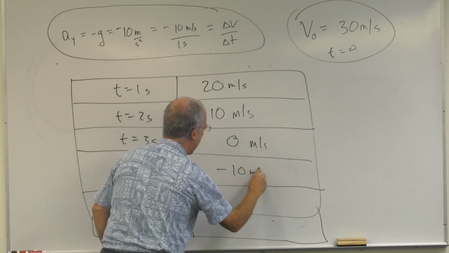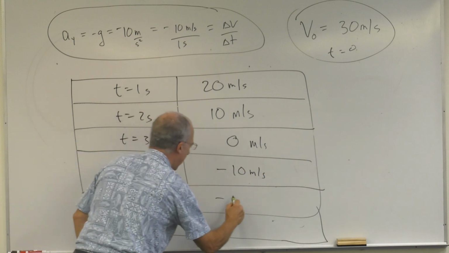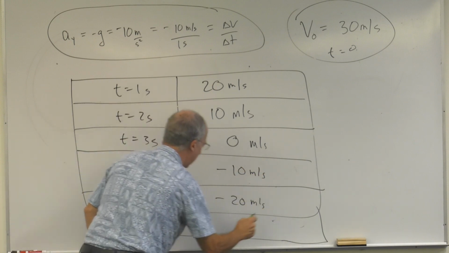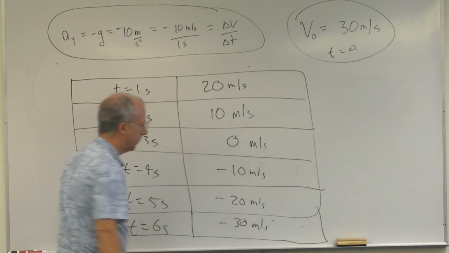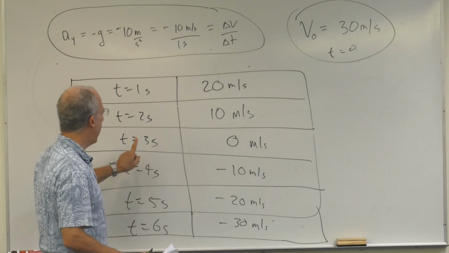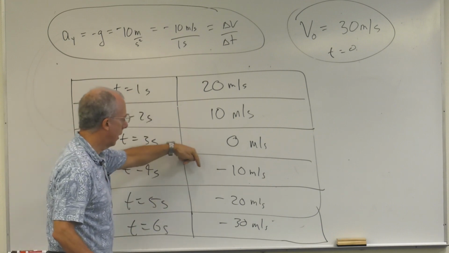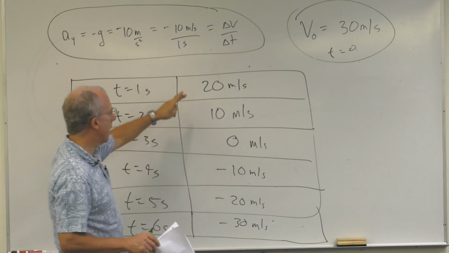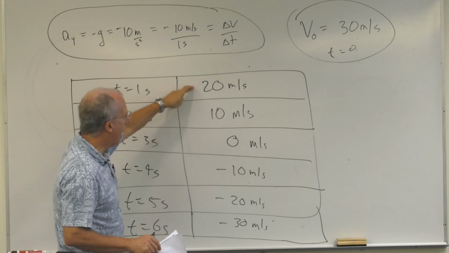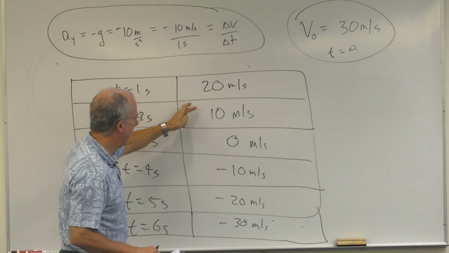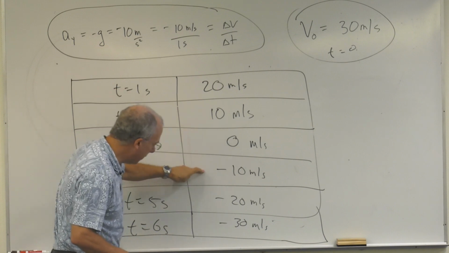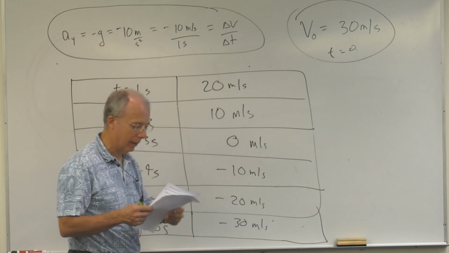minus 10 meters per second. 5 seconds minus 20 meters per second. 6 seconds minus 30 meters per second. So this is on the way up, then it stops, then it's on the way down. And you notice how this changed by minus 10 meters per second every single second, right? Minus 10, minus 10, minus 10, minus 10, minus 10.